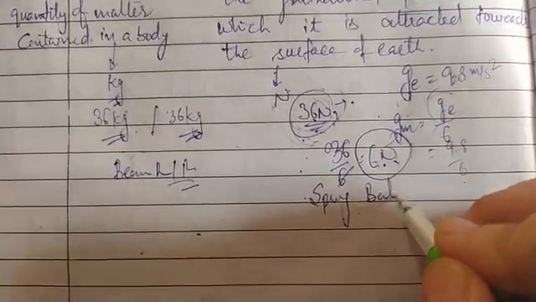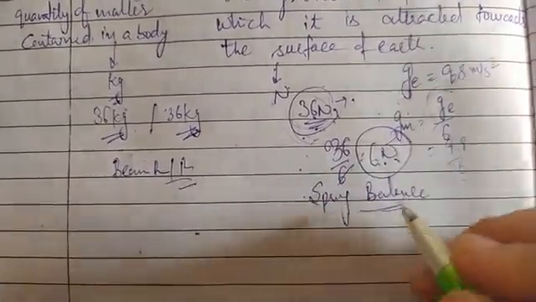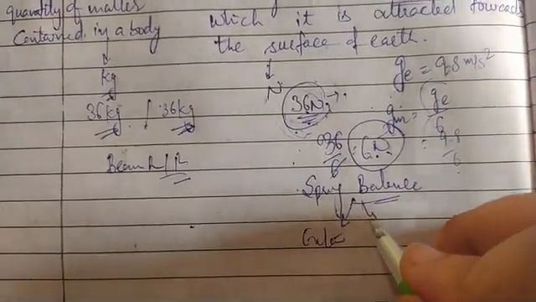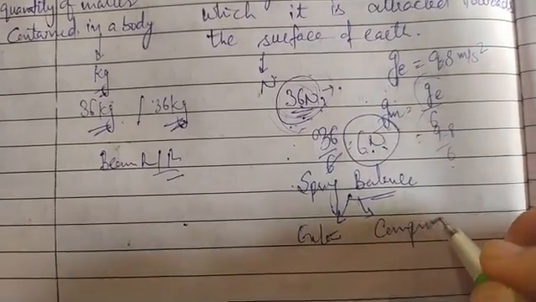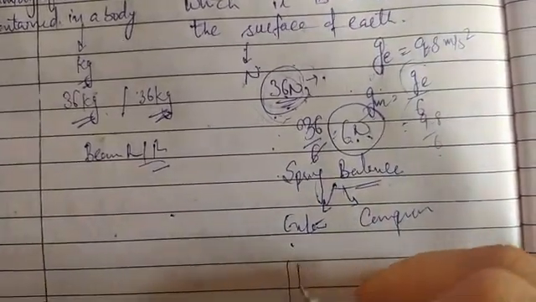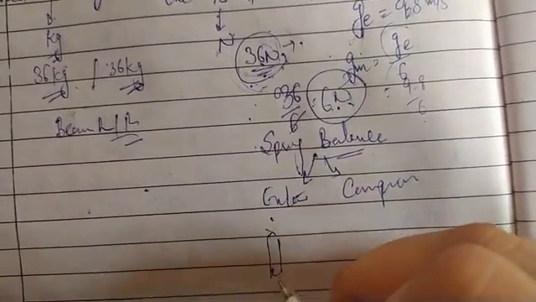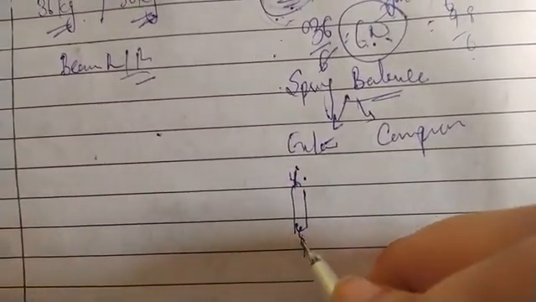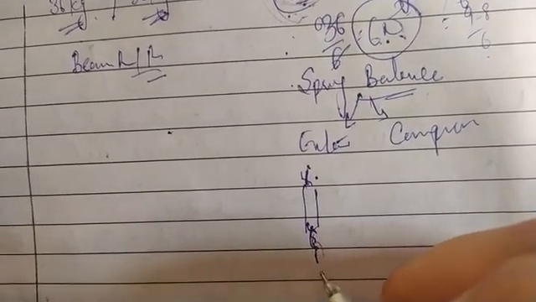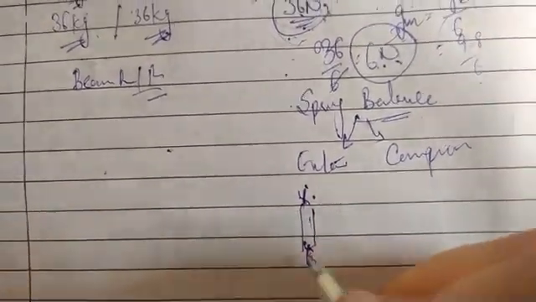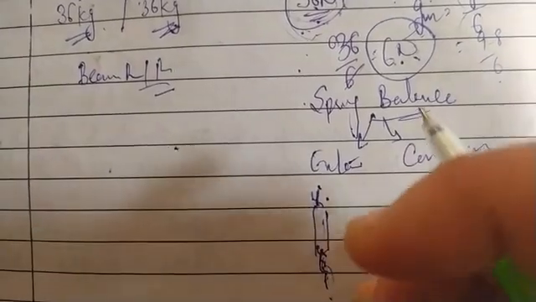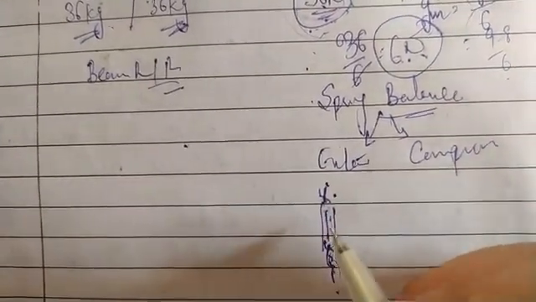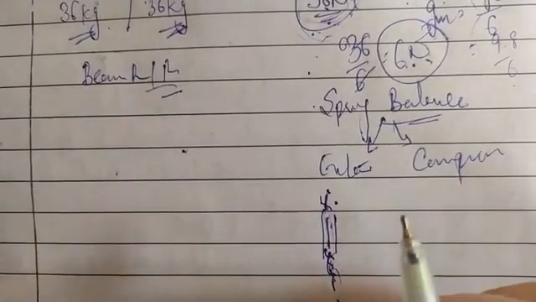This is a device which is used to measure weight of the objects. And spring balances are of two types. First is the extension spring balance and second is the compression spring balance. In the extension spring balance, there is a hook at one end and the other end is fixed. When we attach some weight at the hook, then the spring will expand, and due to that the pointer will move here, and accordingly we can note down the reading of the weight.